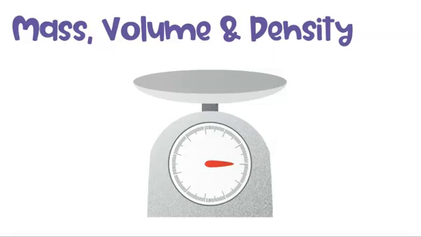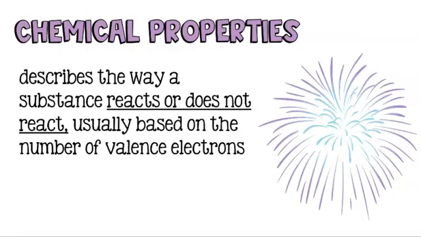Remember, mass is how much of a substance you have, volume is the amount of space that substance takes up, and density is the amount of mass in a given volume, or the amount of matter in a given amount of space.